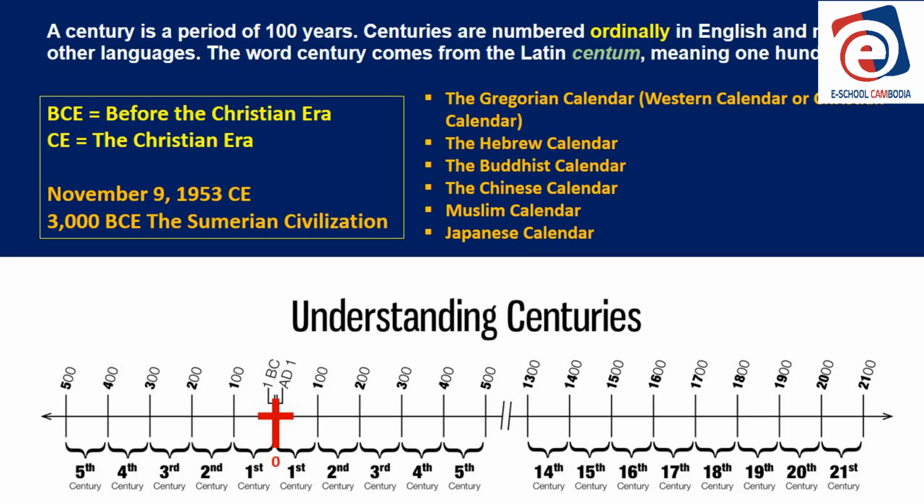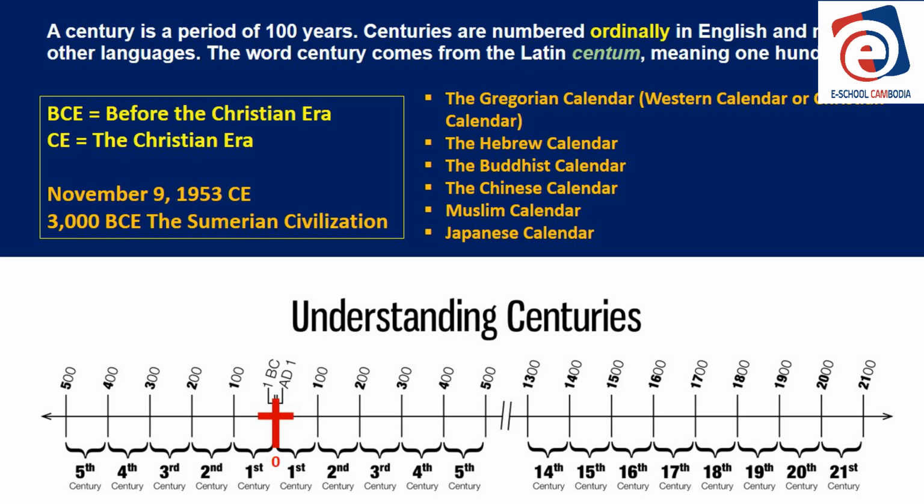According to the Gregorian calendar, the Western calendar, the years before Jesus was born, we call BCE, before the Christian era. And the years after Jesus was born, we call CE, the Christian era. So this is the year 2022 CE, the year 2022 in the Christian era.